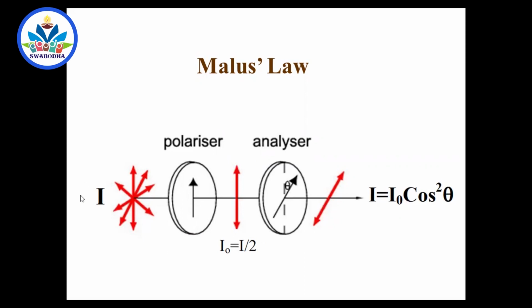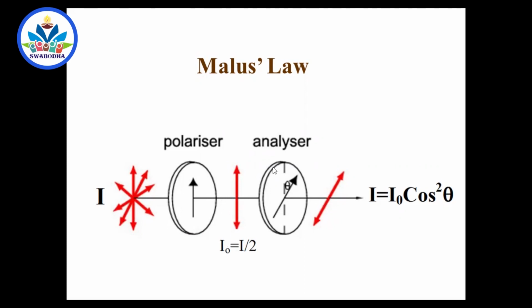Okay, then if I is the intensity of unpolarized light entering, once the unpolarized light enters here, definitely the intensity becomes I by 2, and I'll take this as I naught. From here Malus law starts. So if polarized light of intensity I naught is incident